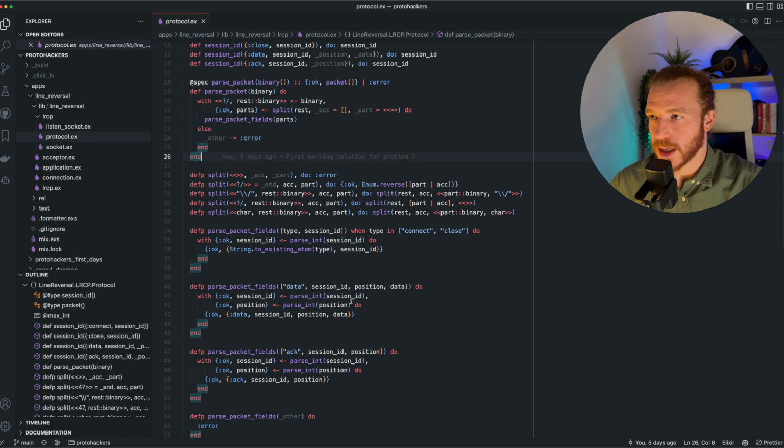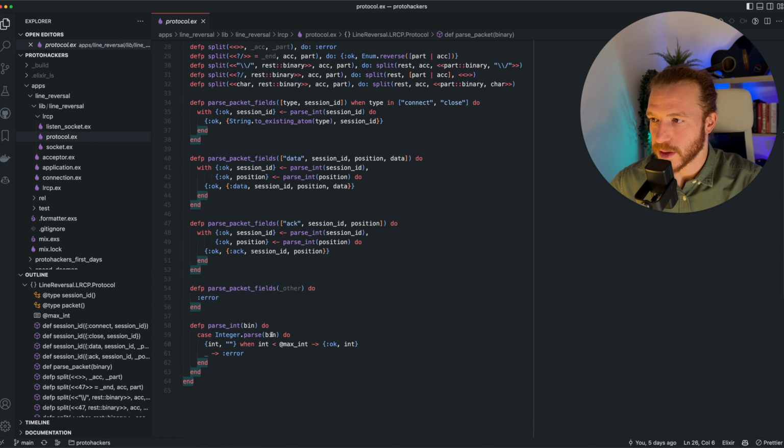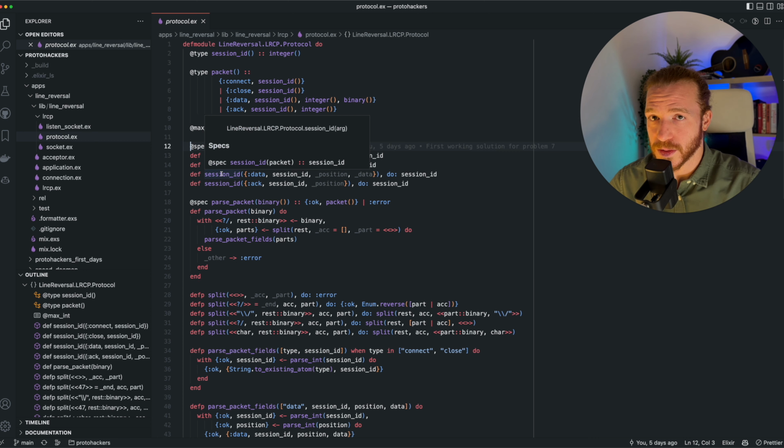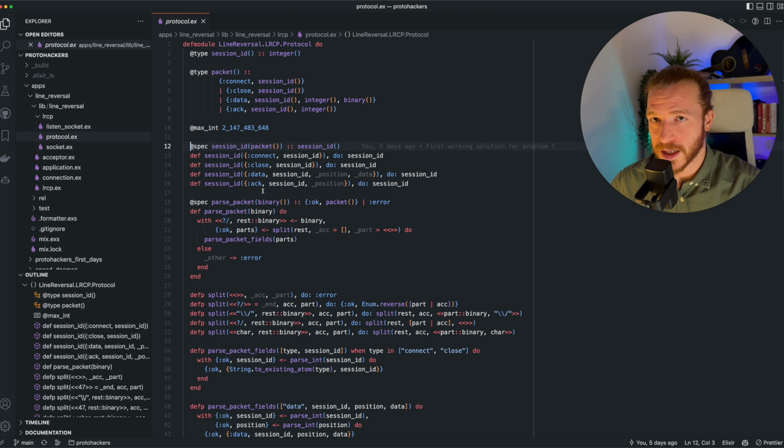Last but not least, we have a function to parse the packet fields. Depending on the packet, we essentially just parse a bunch of integers here by using integer.parse, and we make sure that the integers don't go over a max integer that's specified by the protocol. So that's all we need for parsing. Then we just have this little session ID function over here that we use to extract the session ID from the packet. It's just a convenience, it's not really something to write home about. And this is really all we need for parsing.